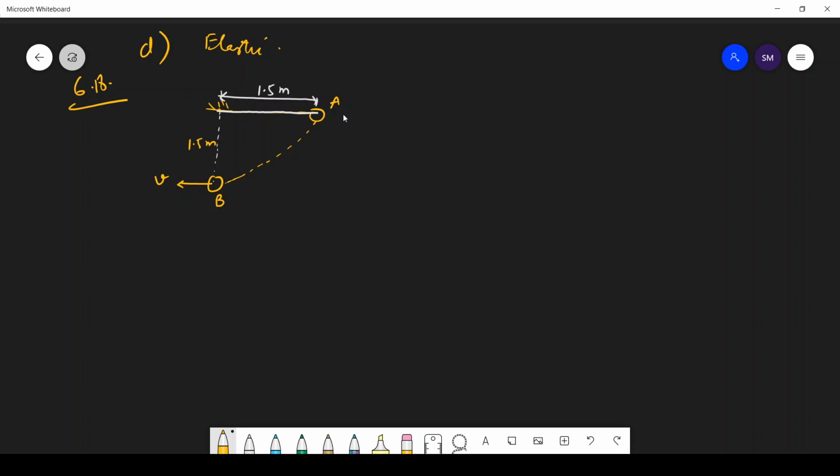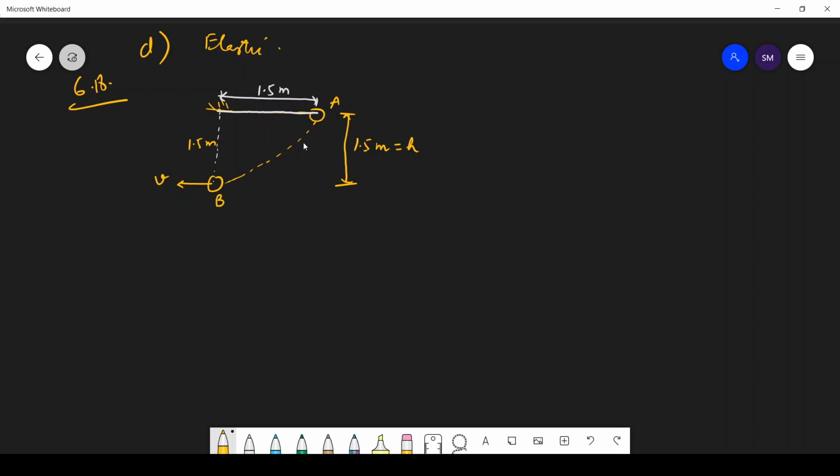So students, here in this case, we'll consider that it is coming down due to gravitational energy, and this is the height, which is the same as the length of the pendulum, which is 1.5 meter.